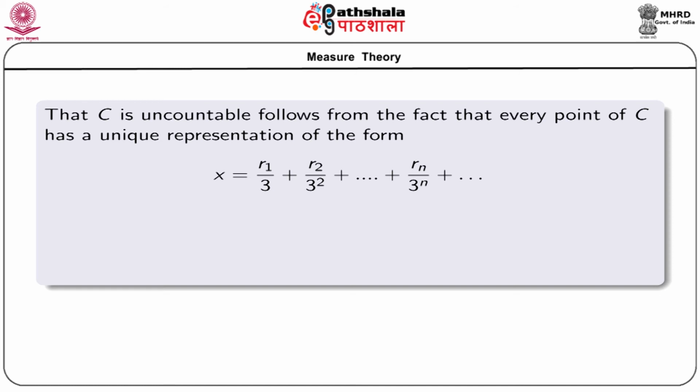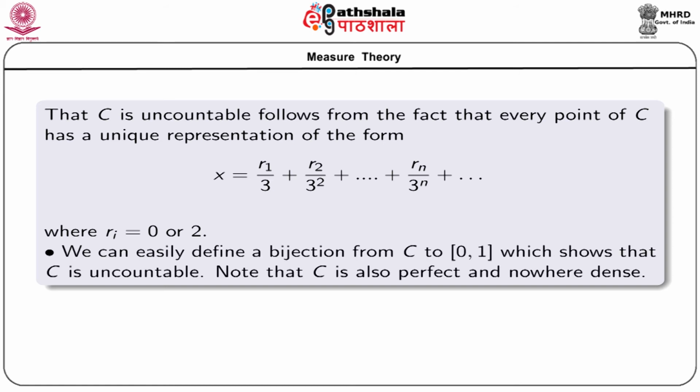Finally, that this set C is uncountable follows from the fact that every point of C has a unique representation of the form x equals r1/3 plus r2/3 squared plus ... plus rn/3 to the power n, and this series is not terminating, and where each ri is either 0 or 2.